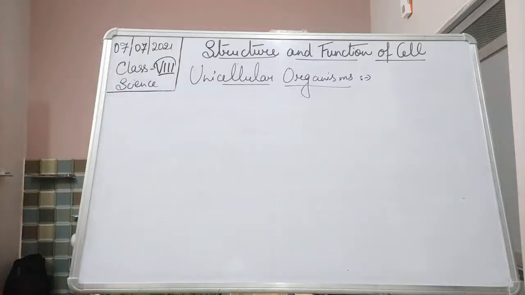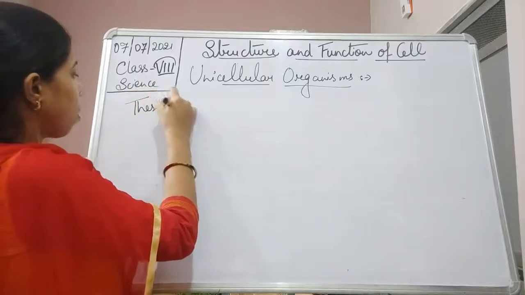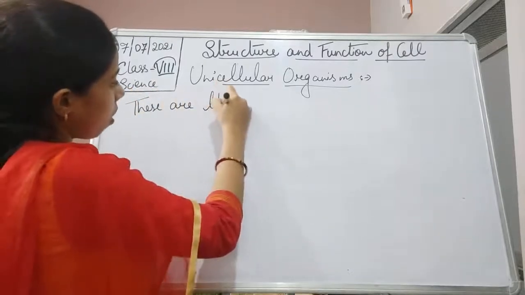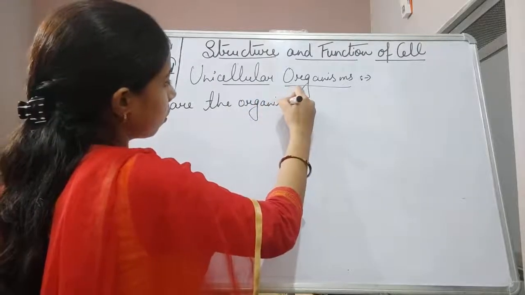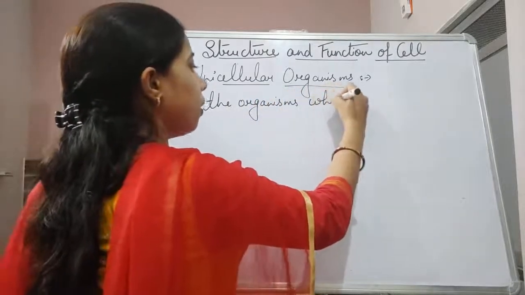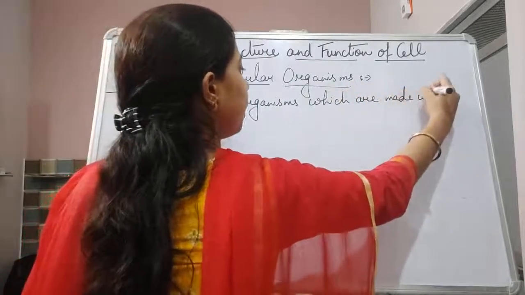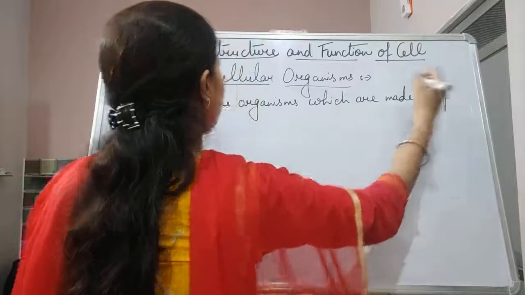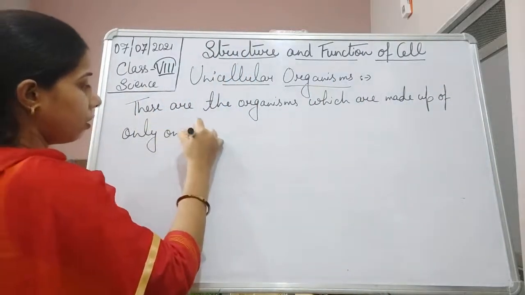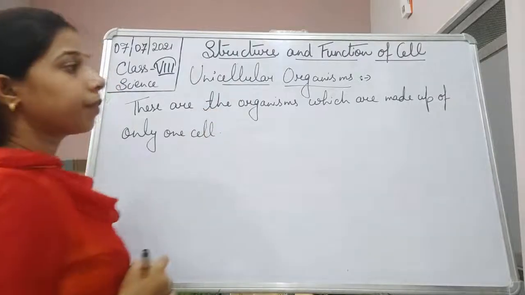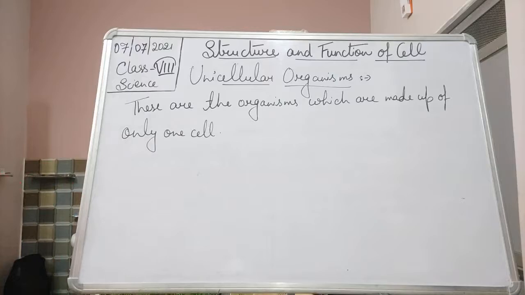Okay, so these are the organisms which are made up of only one cell.